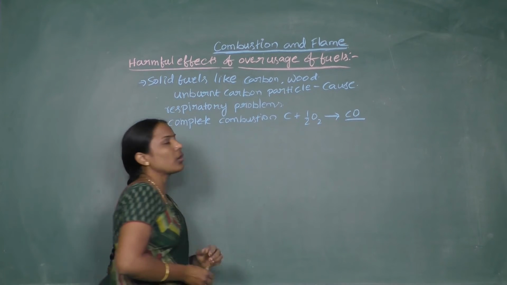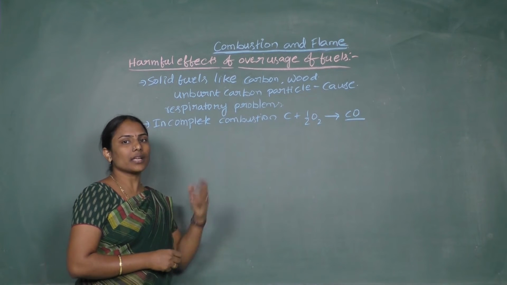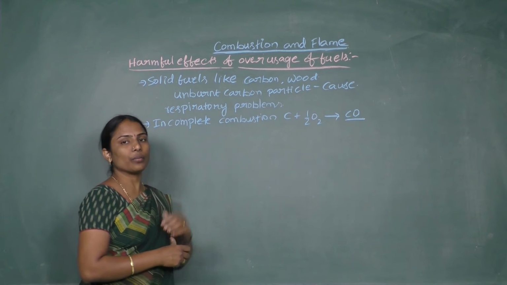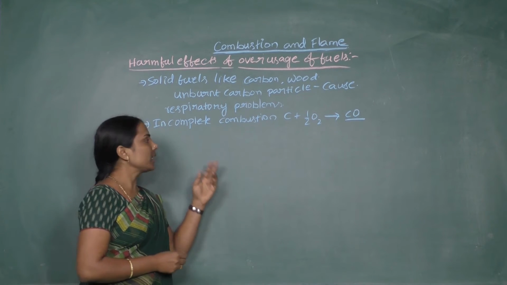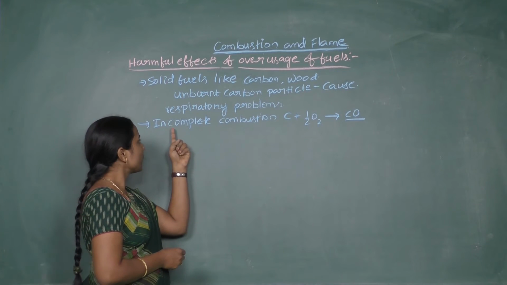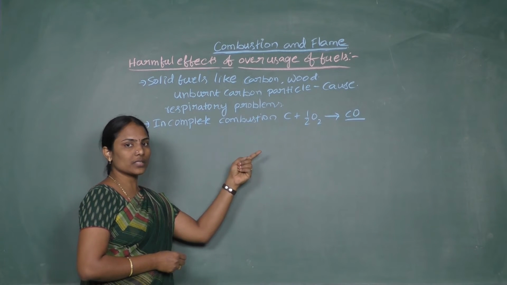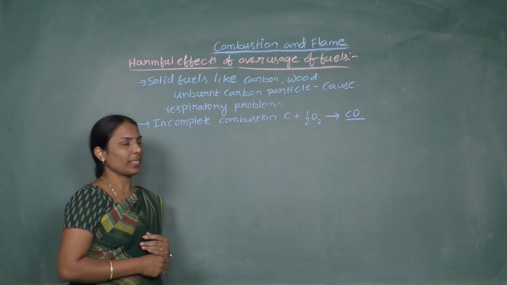The release of carbon monoxide is very harmful to us because it can combine with the blood, forming carboxyhemoglobin, which blocks the respiration process, right? So during incomplete combustion, carbon monoxide is released, which is harmful to us.